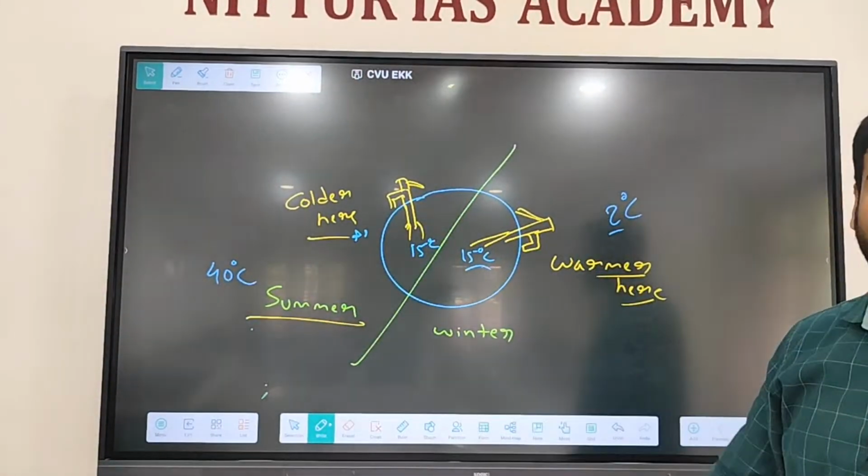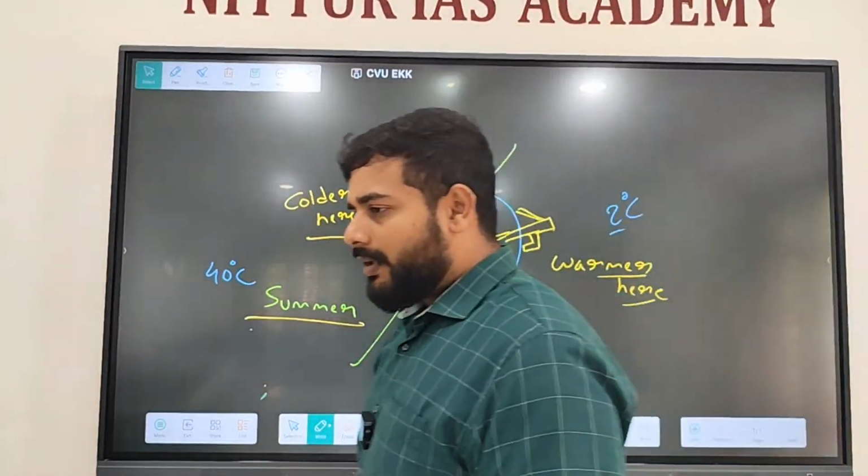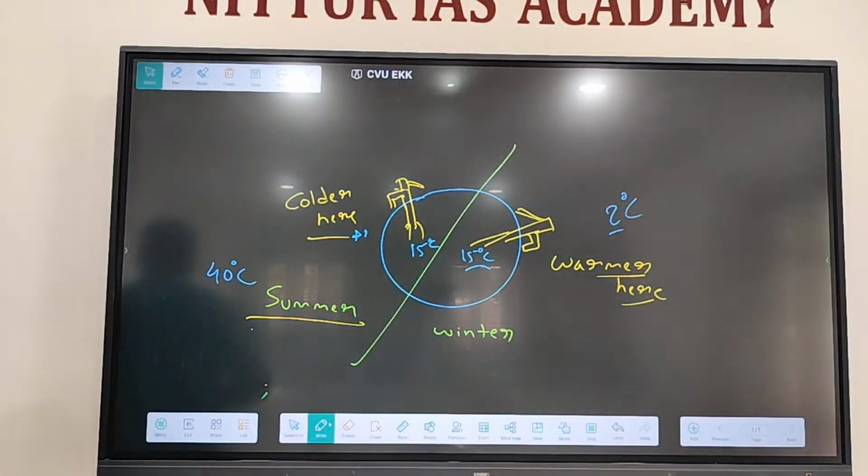This feels warmer, right? There will be at least one question like this in the examination where you need to think. Critical thinking required. You need to observe what they are trying to ask. Okay.